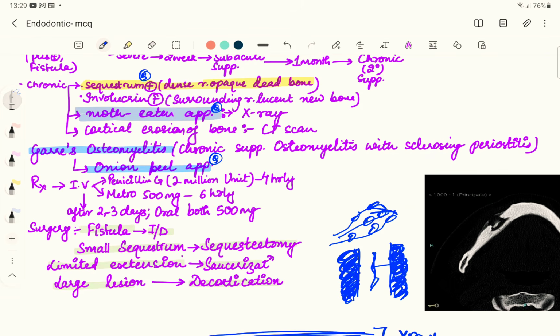So what do we do? We have to admit the patient first of all, and then we start with IV antibiotics. For 2 to 3 days, you have to keep the patient on IV antibiotics like penicillin G 2 million units every 4 hourly, as an injection. Along with the penicillin, we give metronidazole 500 mg 6 hourly. After 3 to 4 days, when the patient can take oral tablets, we can start oral penicillin, amoxicillin, as well as metronidazole.